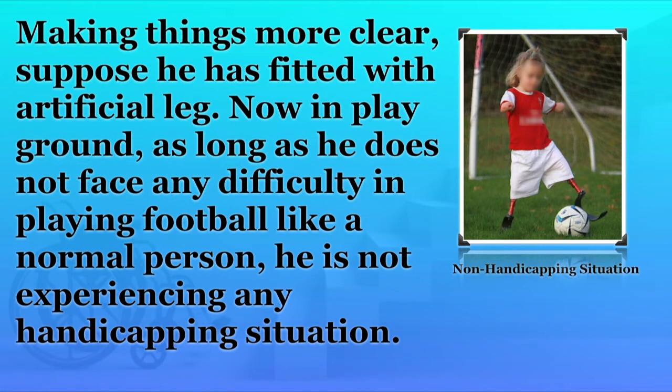In a nutshell, impairment is any loss or abnormality of psychological, physiological or anatomical structure or function of the body, which is temporary in nature and can be recovered. Disability is a permanent limitation or restriction in body functioning due to an impairment. But handicap is a socially imposed, socially disadvantaged word, and no person is handicapped; rather, it is the situation in which a person feels a handicapping condition. These are the differences between impairment, disability and handicap.